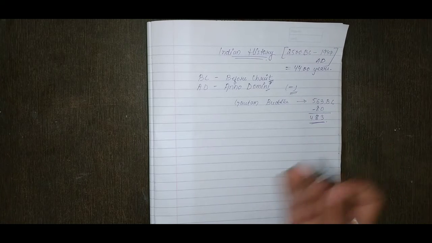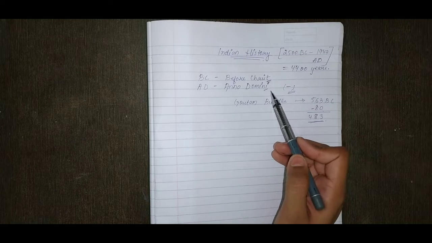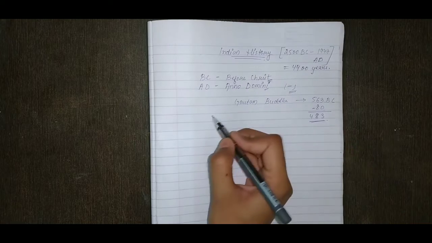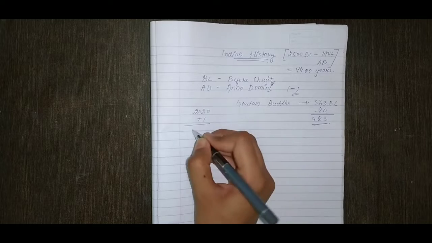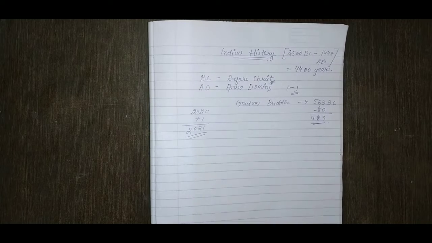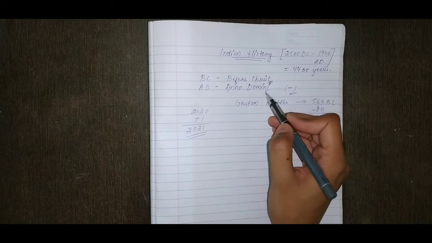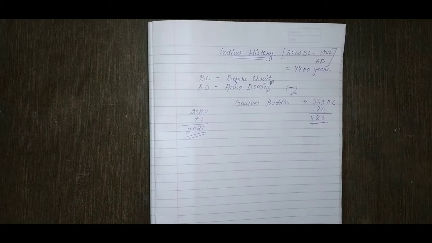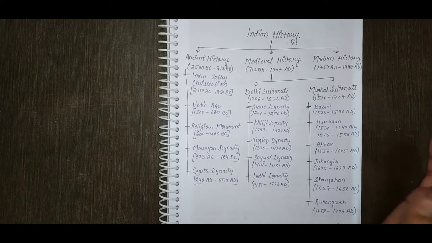But if we talk about AD, Anno Domini, if we add something, it will come in AD. Like if we add 1 year to 2020, this will become 2021. When we talk about before Christ, it comes in decreasing order, and when we talk about AD, it comes in increasing order. Okay, so let's move on. I have prepared a chart for clarity.